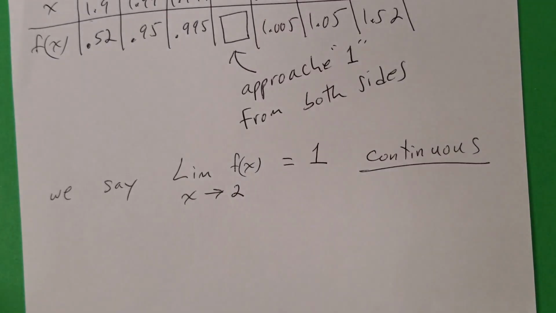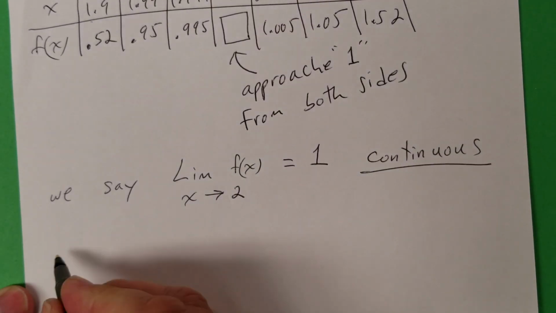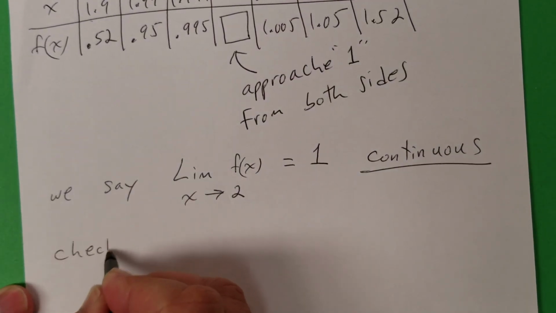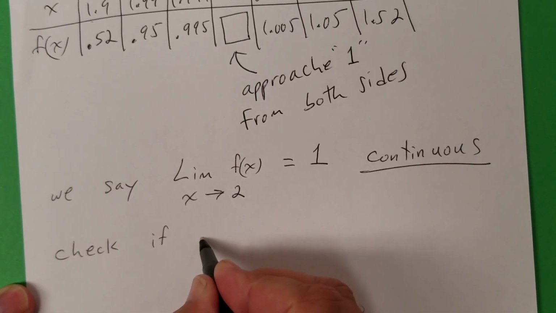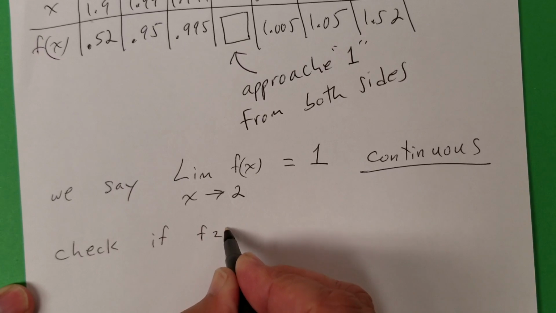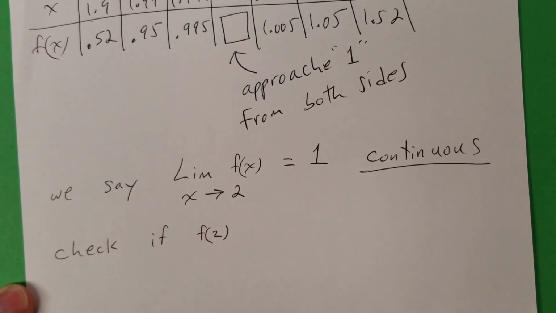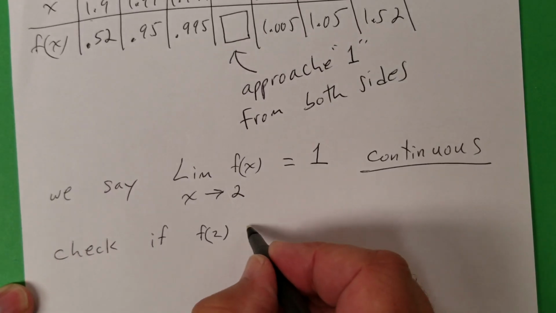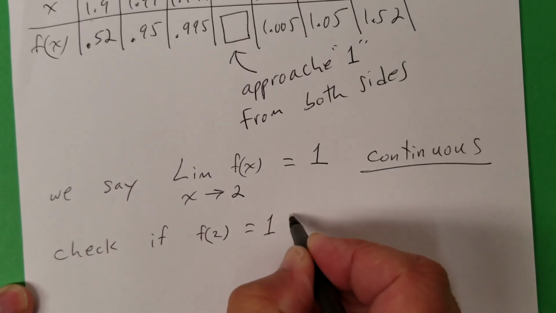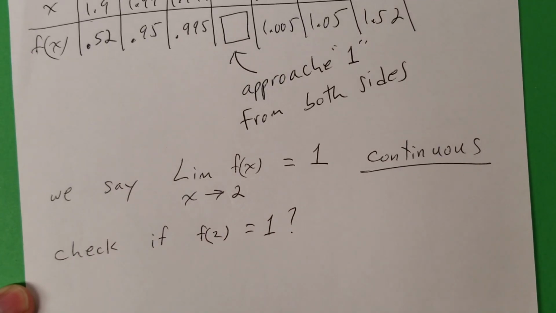Okay? Now, before we leave this problem, we want to check if f of 2 exists. And it should come out to 1, right?